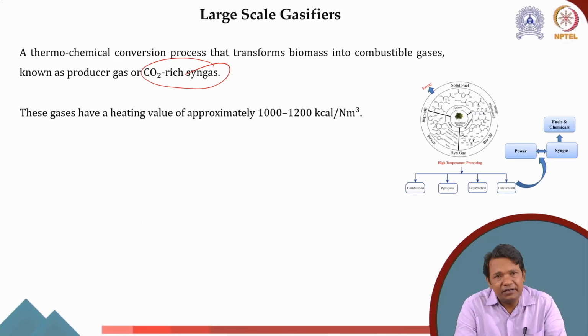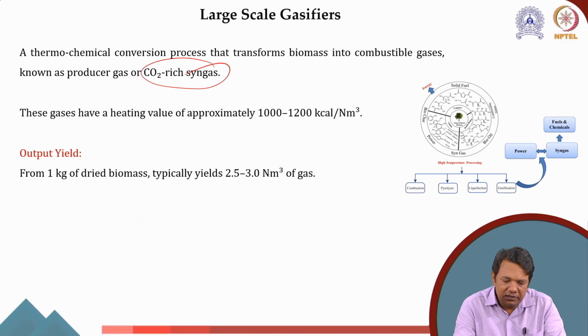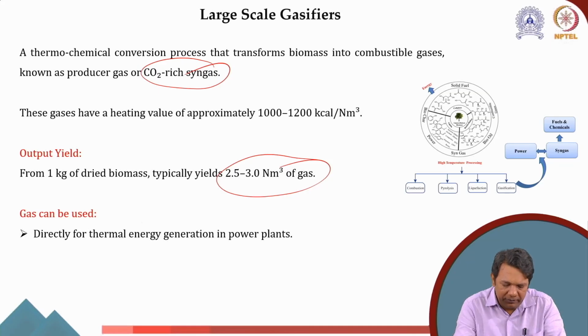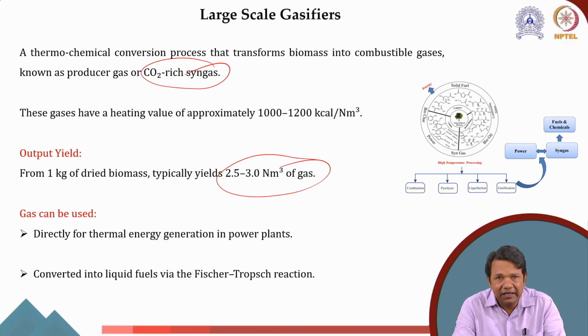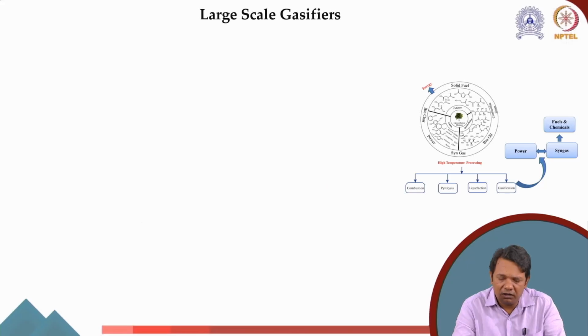These gases have a heating value of around 1000 to 1200 kilocalorie per normal meter cube, and from 1 kg of dry biomass we can typically get 2.5 to 3 normal meter cube of gas. This gas can be used to make chemicals, burned directly in power plants to get electricity, or made into transportation grade fuel.